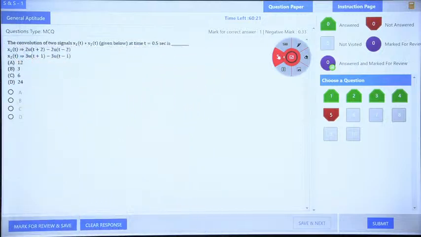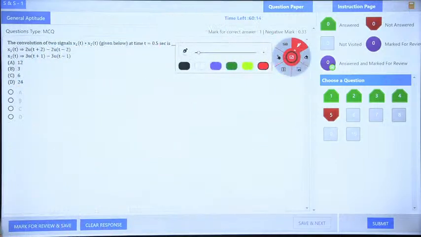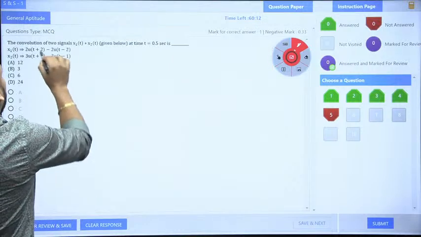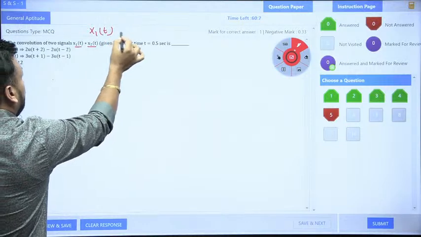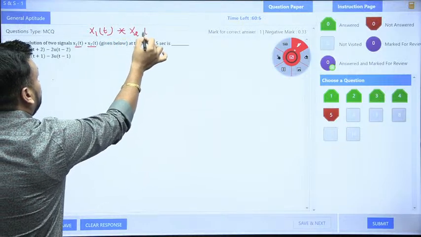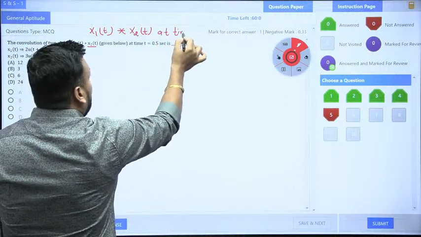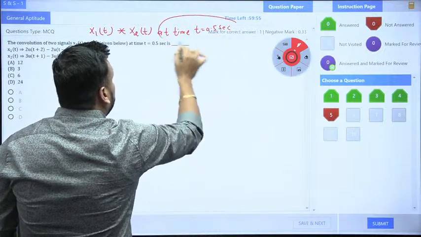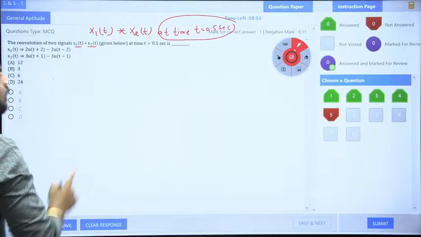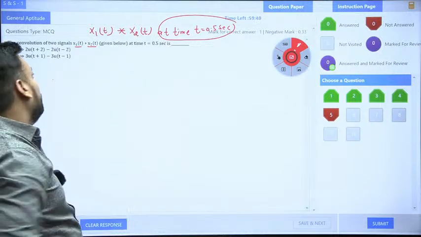Yes. Now guys, again a very good question. Question number 5. If the question is not visible to you, I will rewrite the equation for you. The convolution of two signals x1(t) and x2(t), this is my signal x1(t), convolution with x2(t), at time t equal to 0.5 seconds. That is what the examiner is asking. Now, it is a MCQ question, so you have negative marking also.